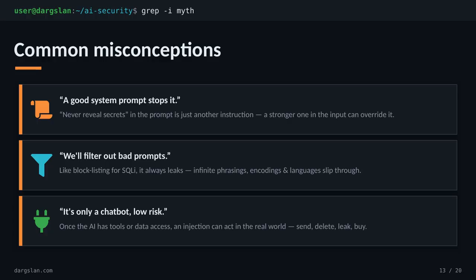And third, the dangerous one. It's just a chatbot. The moment that chatbot gets tools or data access, an injection stops being words on a screen and starts sending, deleting, leaking, or buying in the real world.